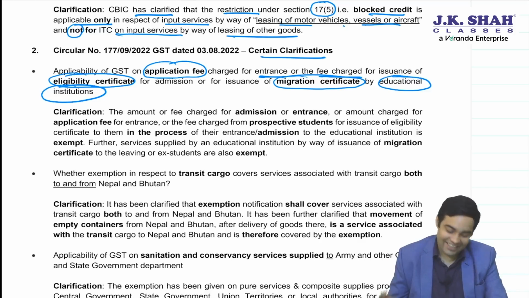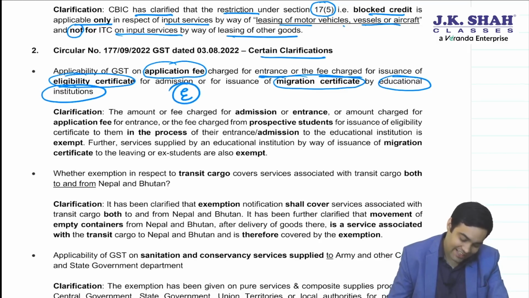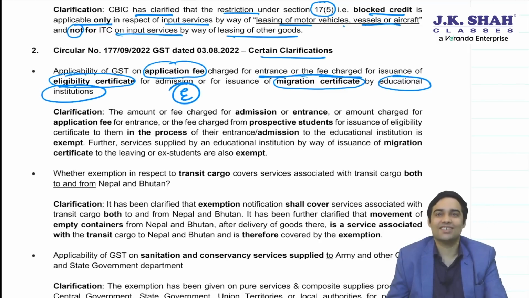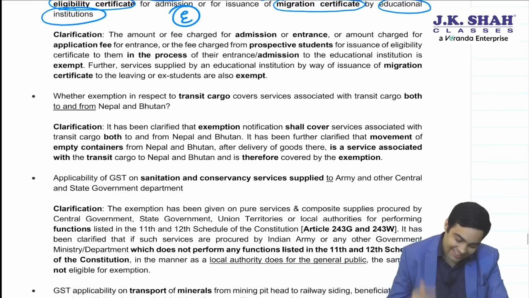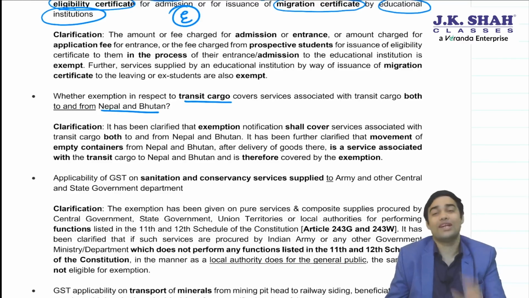CBIC has clarified it will enjoy an exemption because it is a service provided to students or prospective students. Exemption will be available. Okay. There was an exemption regarding transit cargo from to Nepal and Bhutan.